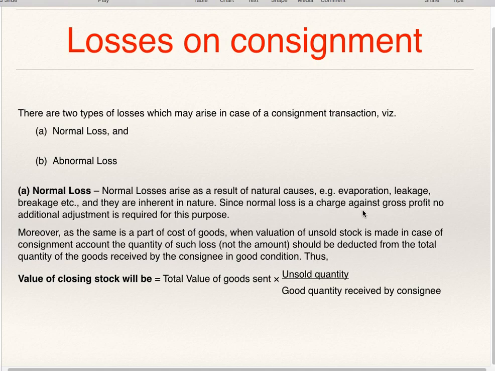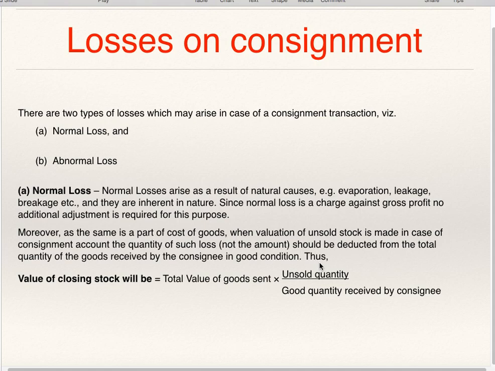Since normal loss is a charge against gross profit, no additional adjustment is required for this purpose. Moreover, as the same is a part of cost of goods, when valuation of unsold stock is made in the consignment account, the quantity of such loss and not the amount should be deducted from the total quantity of goods received by the consignee in good condition.